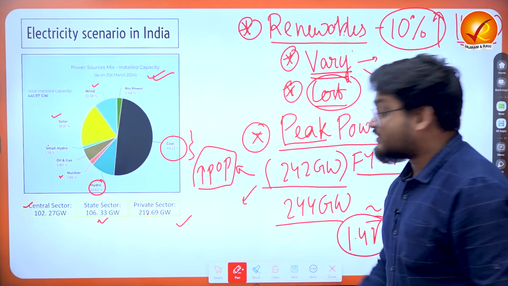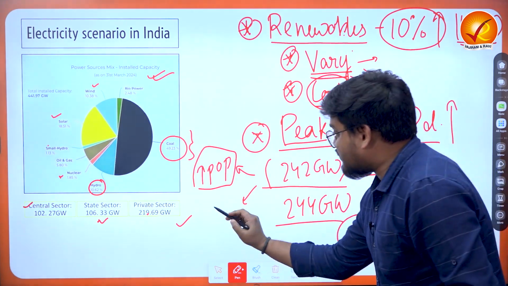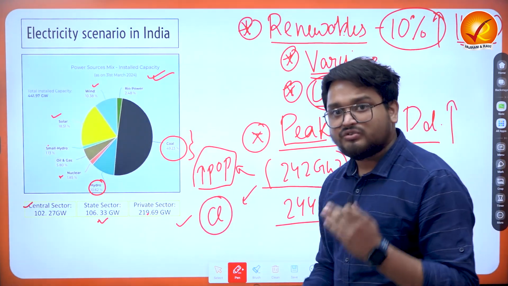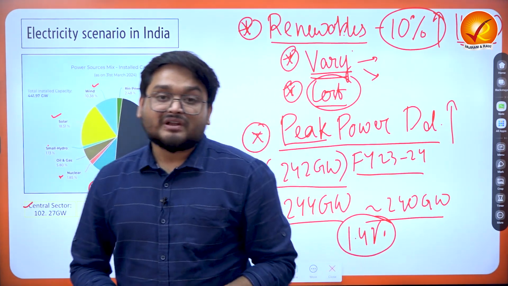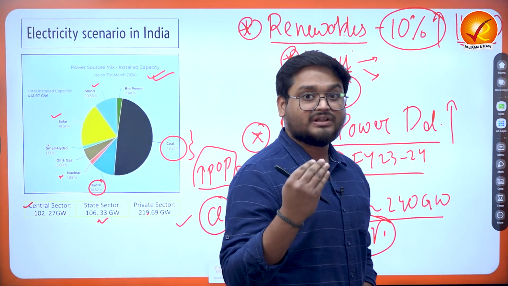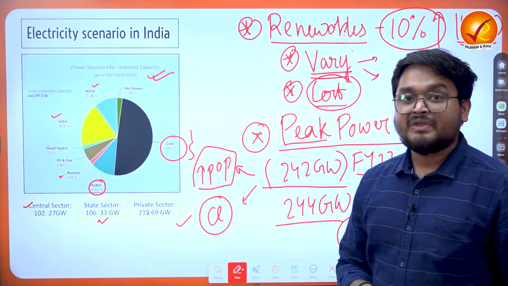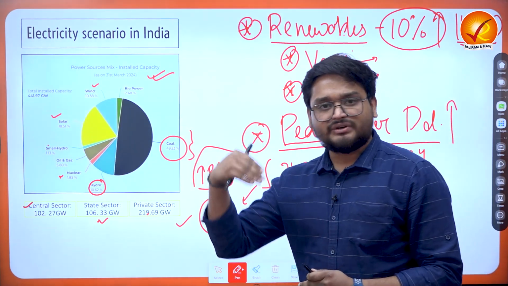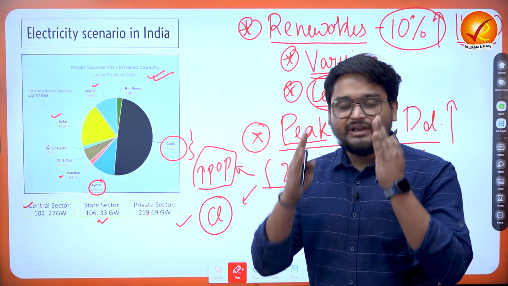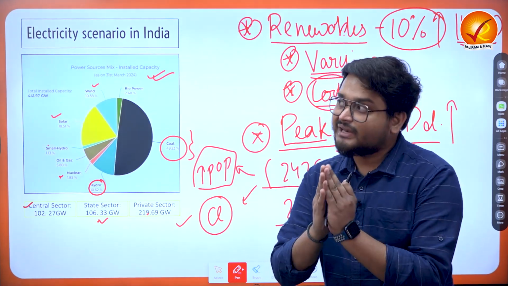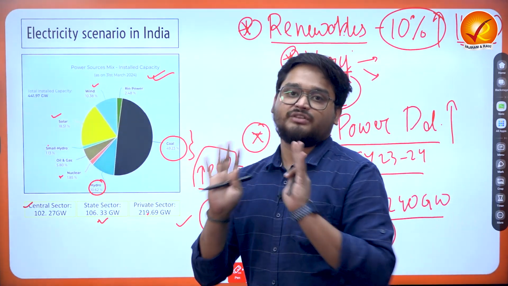Now, the second reason is actually climatic in nature. When we talk about climatic reasons, right now we are witnessing a steady increase in heat waves in the country over a period of time. Earlier, say around 5 to 10 years back, heat waves used to be a very common phenomenon in the country, but mainly constrained around the northern belt of the country.